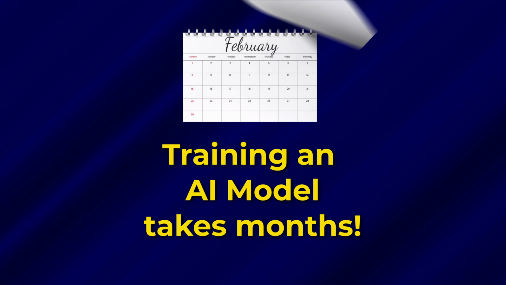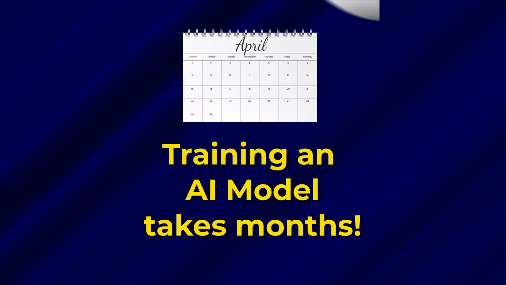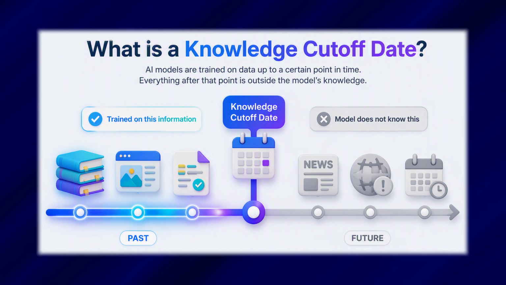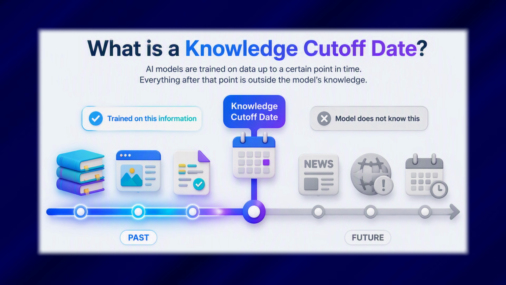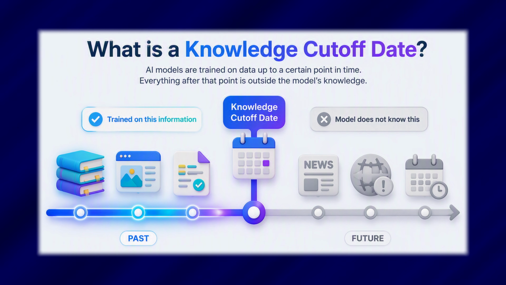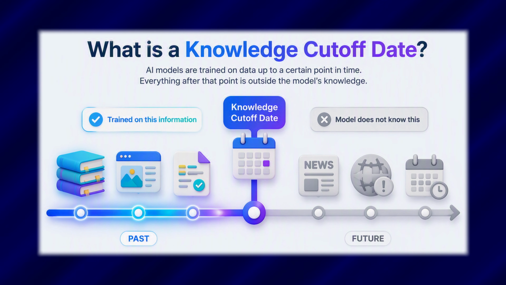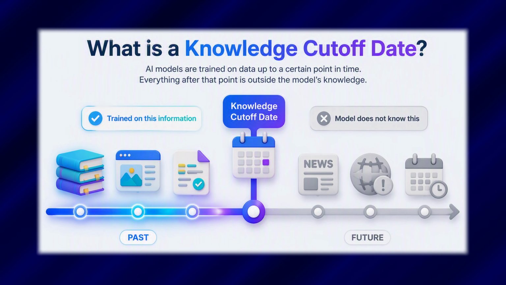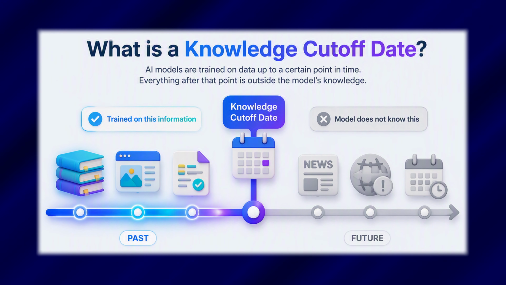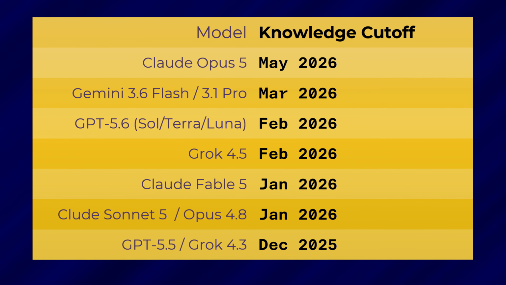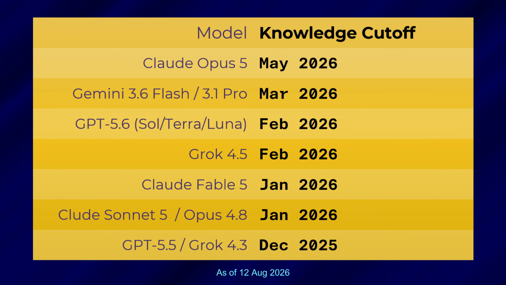Training of an AI model takes a very long time, many months. By the time the model is ready, many months have passed. And what happened in the world during those months is not understood or known by the model. That's why when a model is ready, its understanding of the world is few months behind. That's called a knowledge cutoff date. Here is a list of current common models and their knowledge cutoff date.